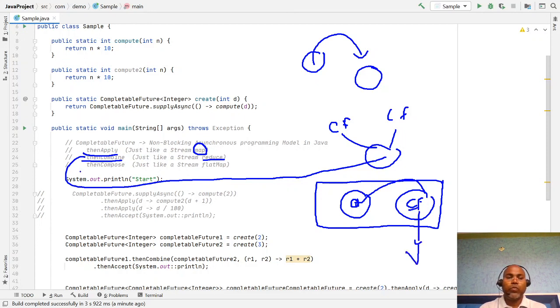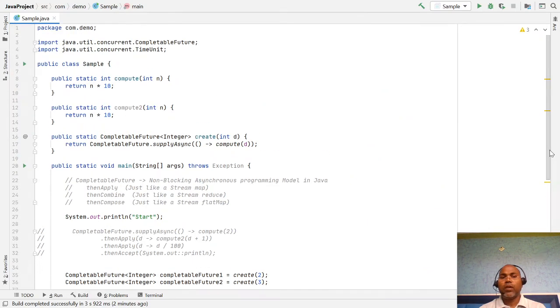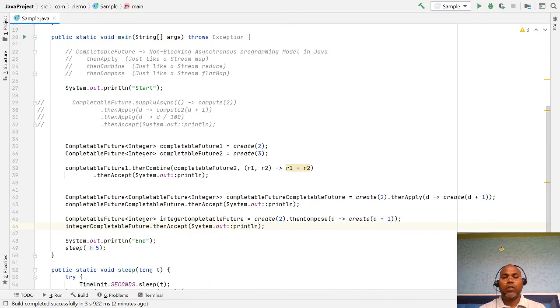For that situation, we can use thenCompose. It is similar to Java stream flatMap: unwrap the stream value. Here it unwraps the completable future object. Okay. Hope it's useful. Thank you.